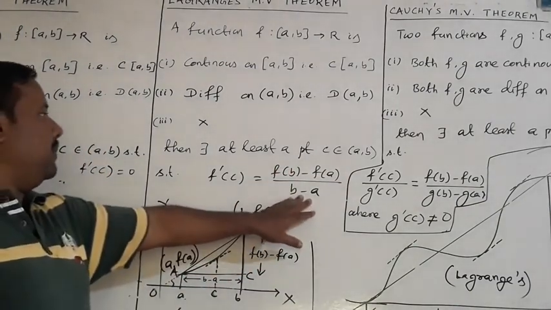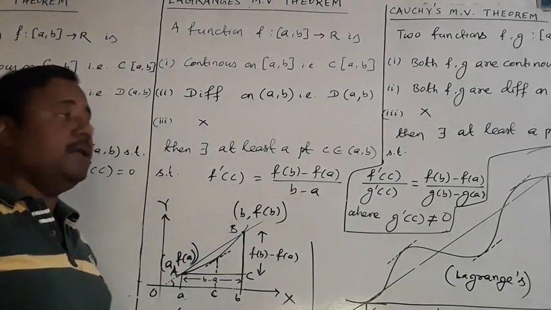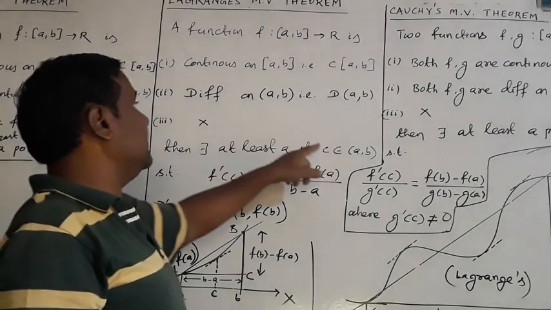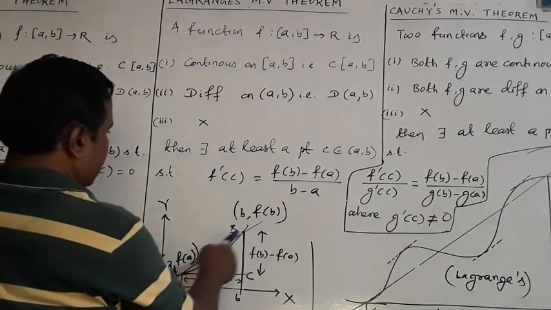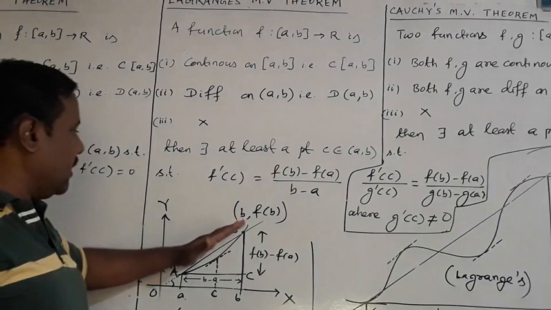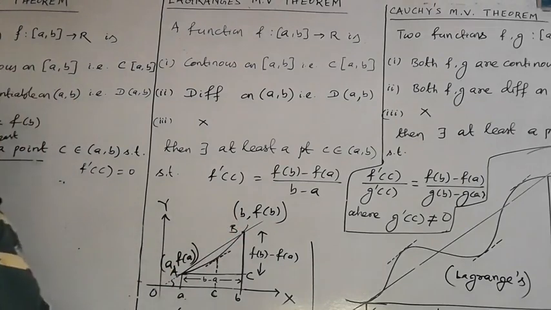This is slope. f dash C is also slope. But that slope at which point? A point C on AB. This is called the chord. The question says the slope of the chord must equal the slope of the tangent.